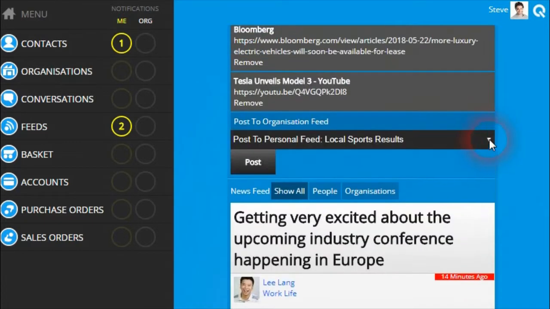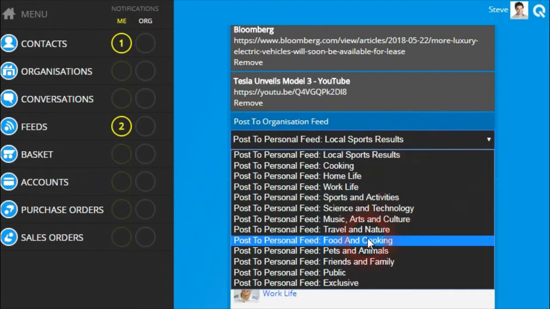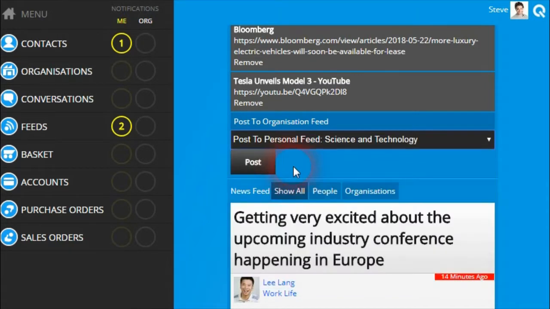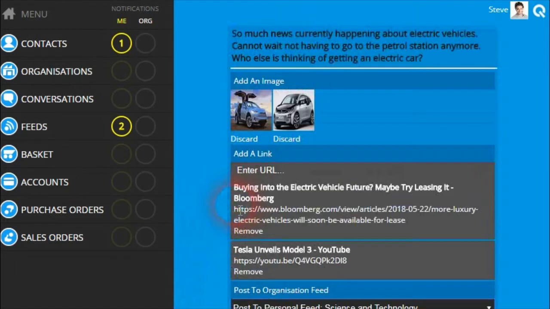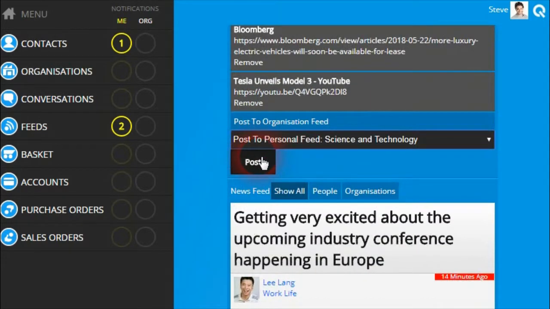The next step is to choose the personal feed in which you want to post your news into. This post is about electronic vehicles. I might put it in my science and technology. The last step is to click the post button to add this post to the newsfeed.